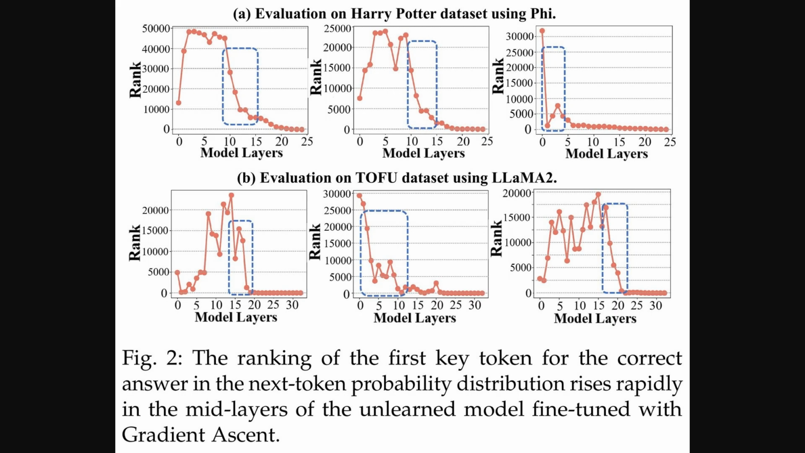Okay, so Figure 2 here shows us one of the reasons why current unlearning methods struggle with generalization. These plots show the rank of the first key token of the correct answer across the different layers of the model for models fine-tuned with gradient ascent. Gradient ascent in this context is a training technique that tries to maximize the probability of a certain output. So here, it's essentially trying to make the model more likely to produce the unwanted answer. What's really telling is that the rank of this key token, indicating how likely the model is to pick it, rises rapidly in the mid-layers. This happens for both the Harry Potter dataset with the Phi model in A and the TOFU dataset with Llama 2 in B, suggesting the knowledge isn't truly erased.